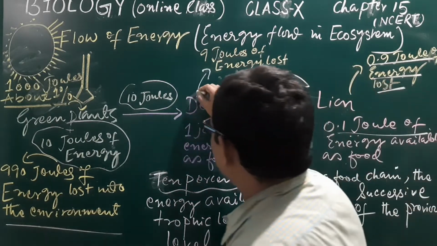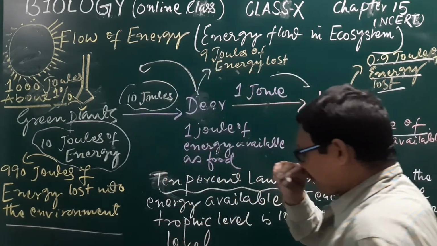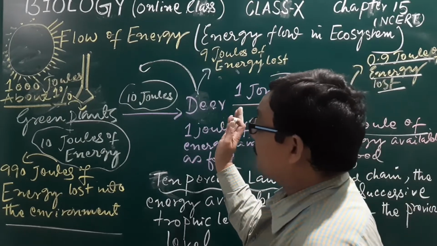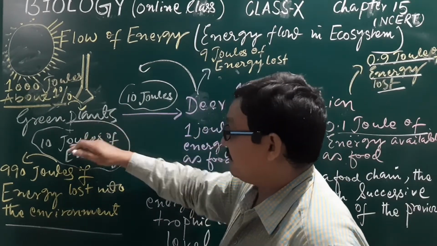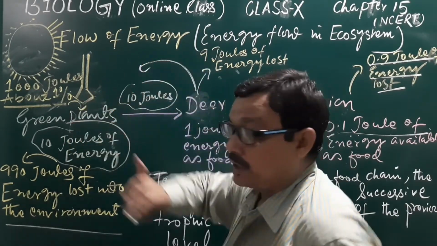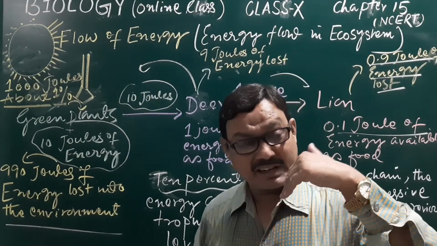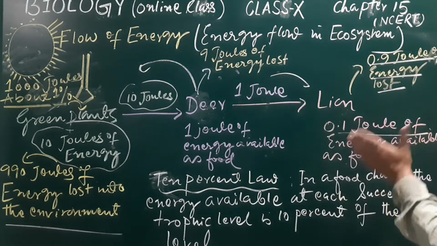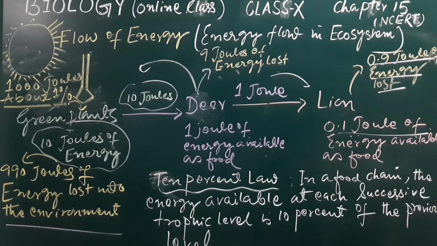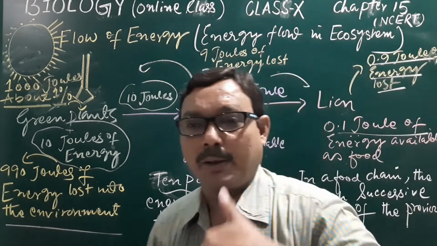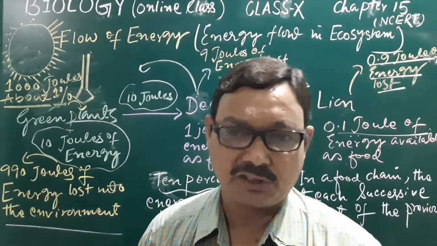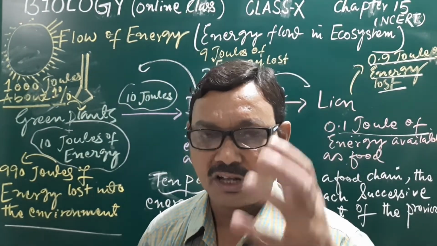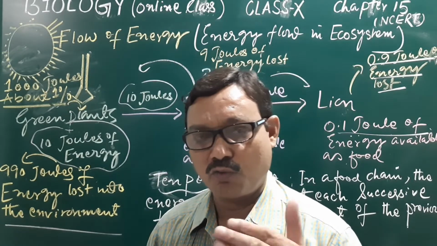Like the deer will not give it back to the previous level, like the producer, it cannot. There is no backflow of energy to the previous level. At each and every level, if energy passes, it cannot be passed to the previous levels. So these are some important features of the energy flow.